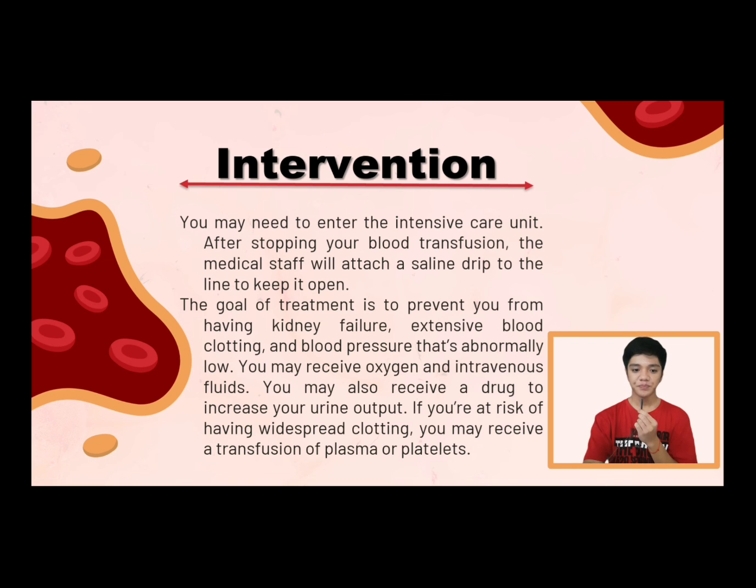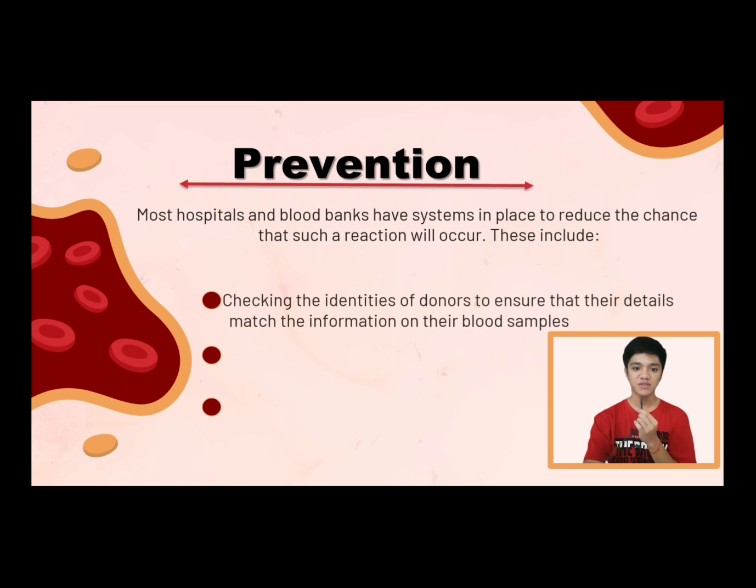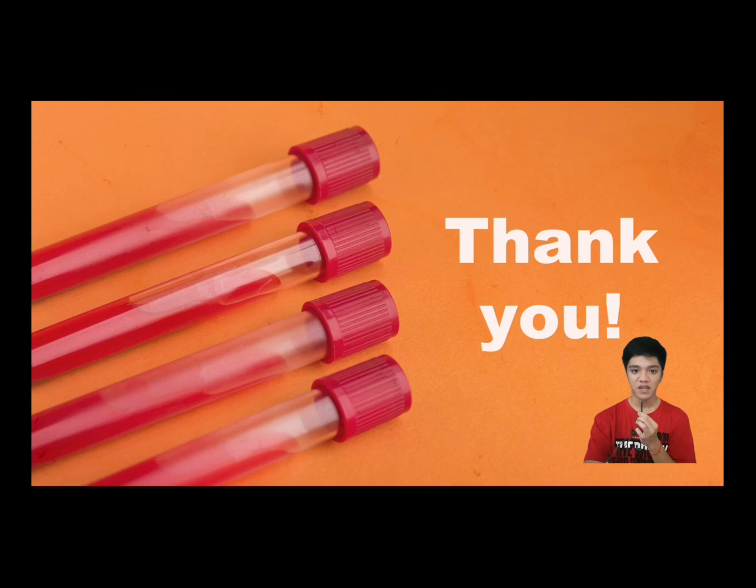And for the prevention, most hospitals and blood banks have systems in place to reduce the chance such a reaction will occur. These include, first, checking the identities of donors to ensure that their details match the information on their blood samples. Second, correctly labeling stored samples. And last, double checking the blood type of both patients and blood packs before each transfusion.